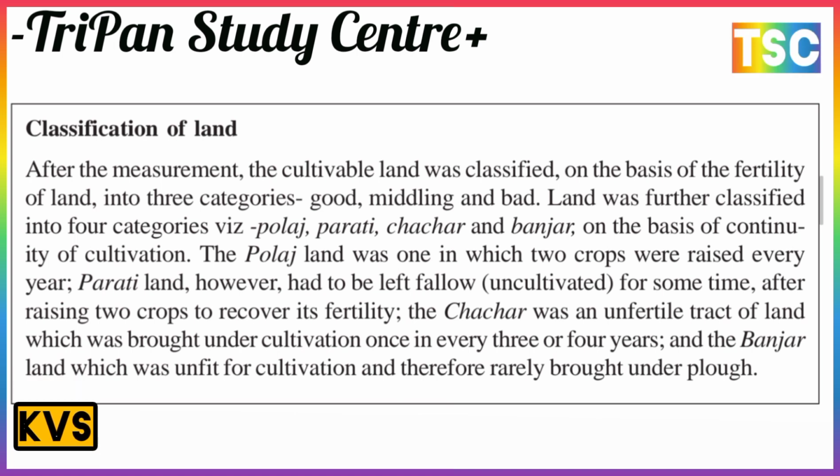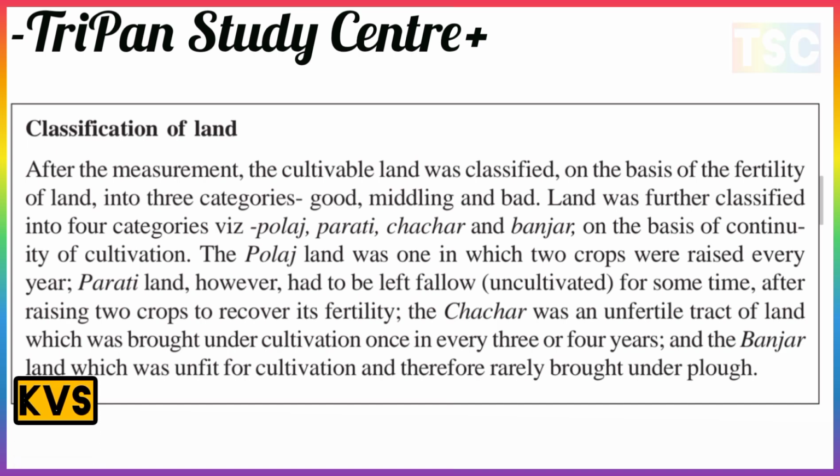The chachar was an unfertilized tract of land which was put under cultivation once in every 3 or 4 years, and the banjar land was land which is unfit for cultivation and therefore rarely put under the plough.